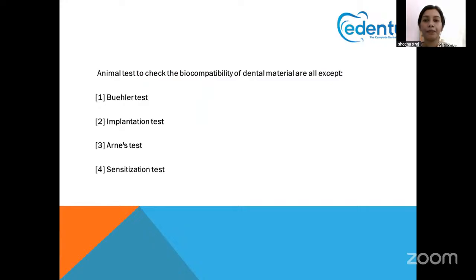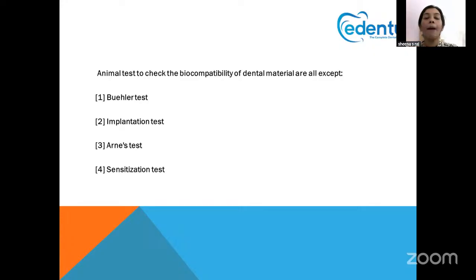Next question. Animal tests to check the biocompatibility of dental materials are all except. So they have specifically asked about animal tests. We know that there are various types of tests, like in vitro test, in vivo test, usage test, and animal test. And we have to know which tests are involved in each.